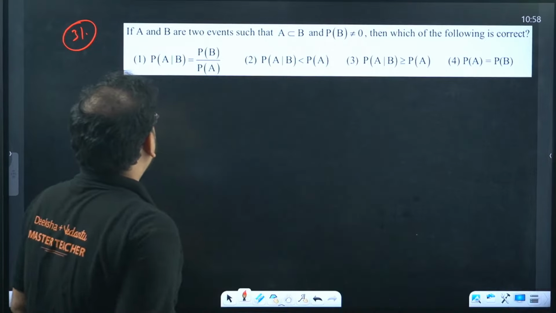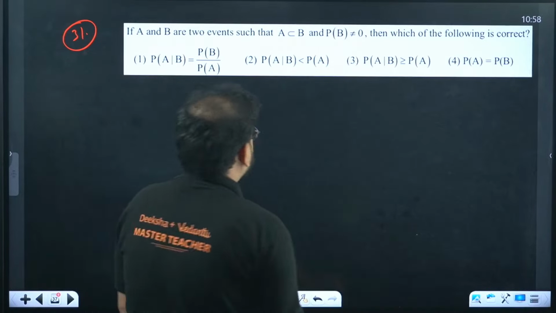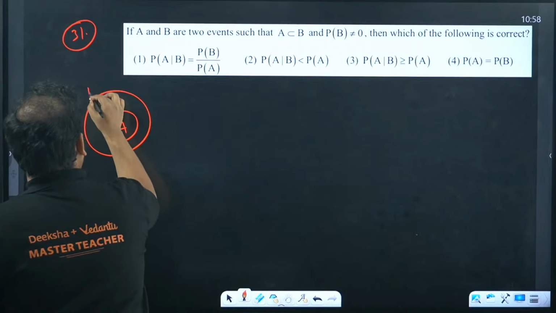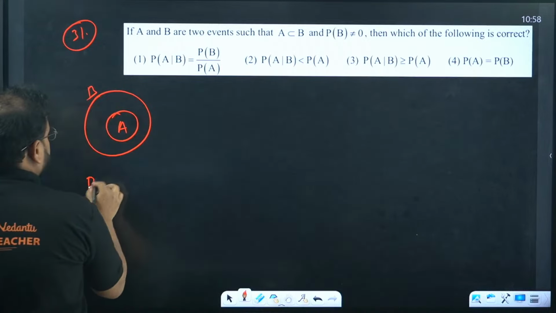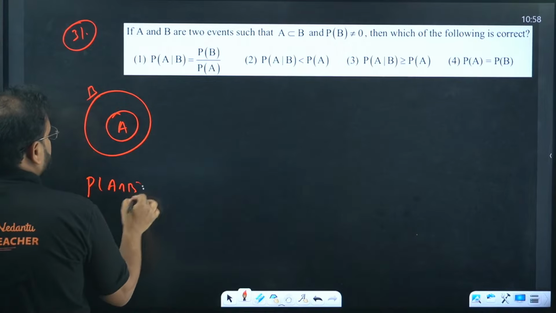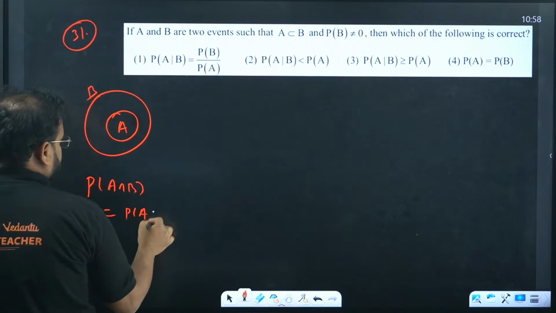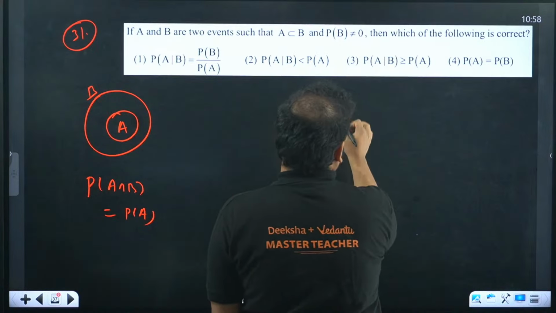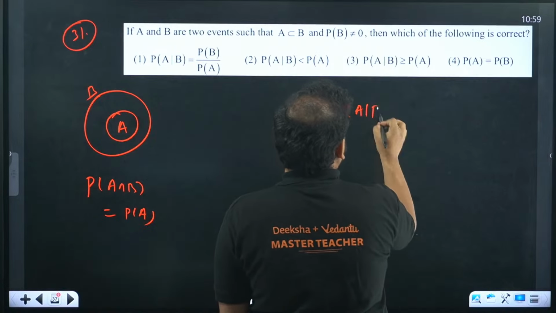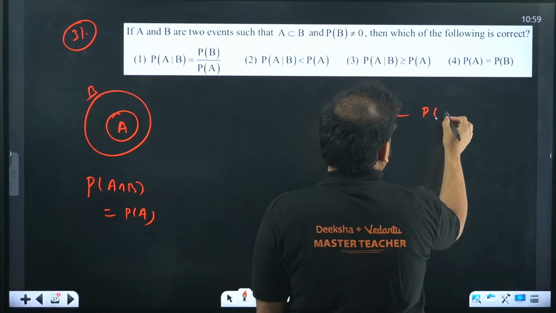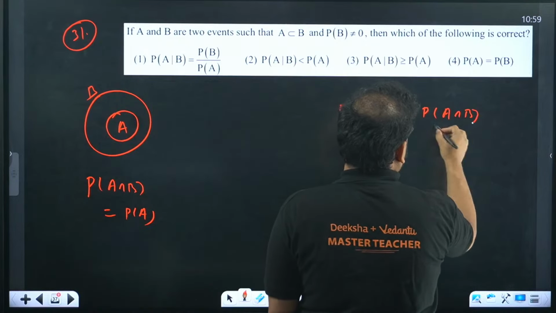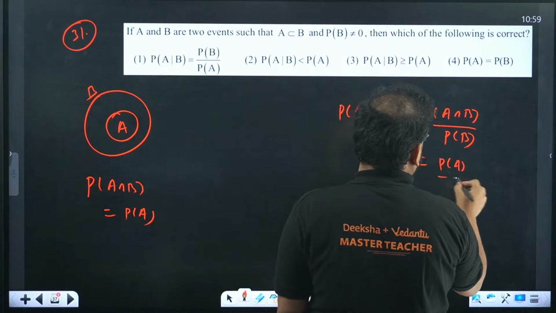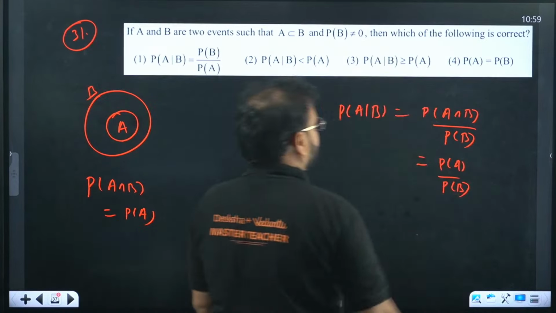A and B are two events such that A is a subset of B. A is here, B is here. It means P of A intersection B will be simply P of A. They're talking about conditional probability. Let's write P of A conditional with B. That is P of A intersection B upon P of B, which becomes P of A upon P of B.